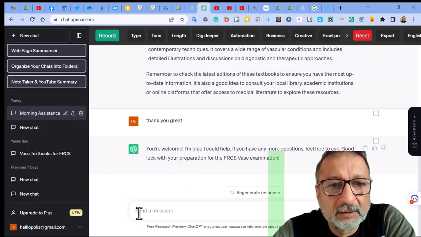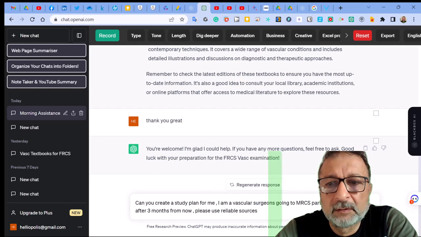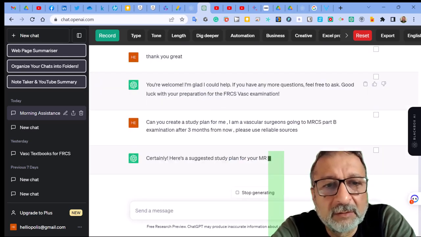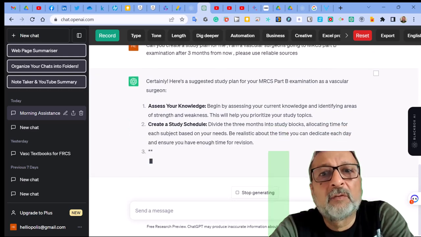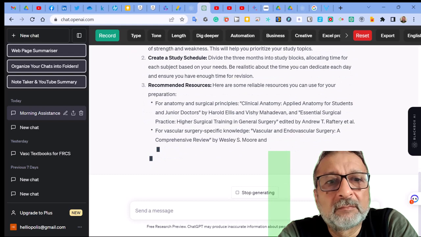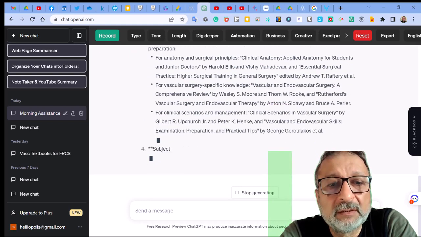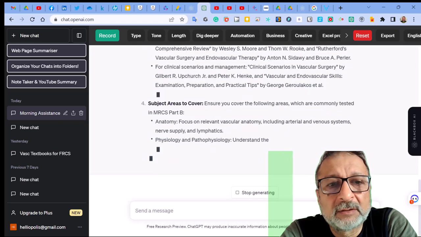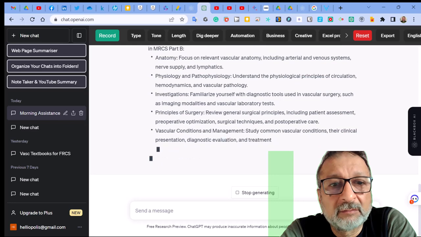Here's ChatGPT, and let us put the question. I think here ChatGPT will probably outperform Google Bard. So it is giving you the recommended sources of reading, the actual study plan, the subject areas to cover, what you need to cover.